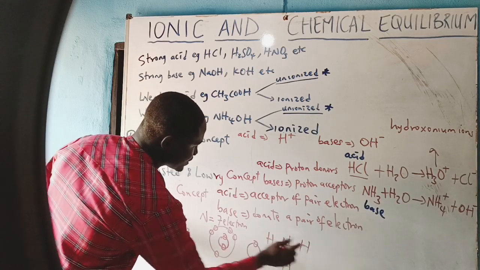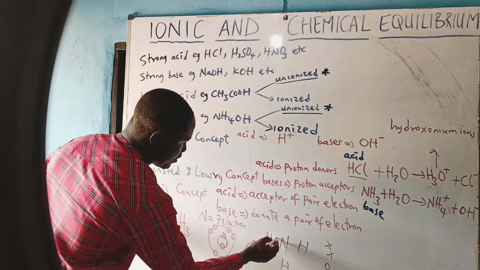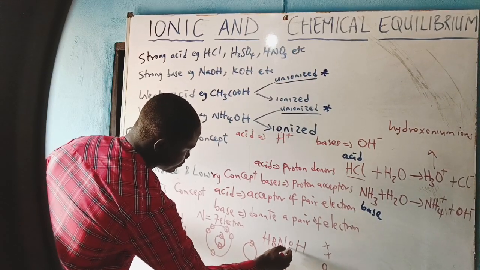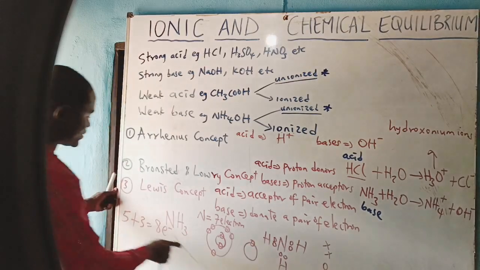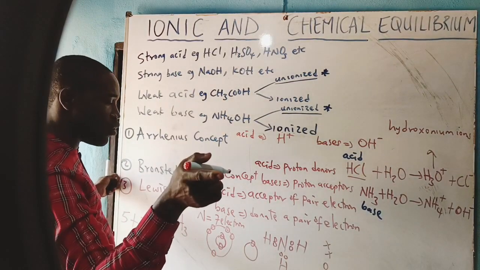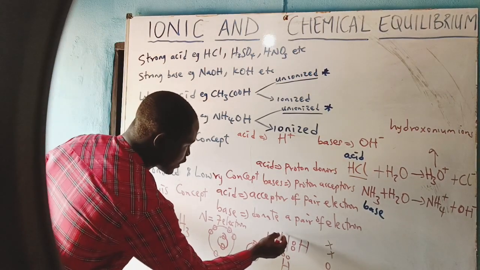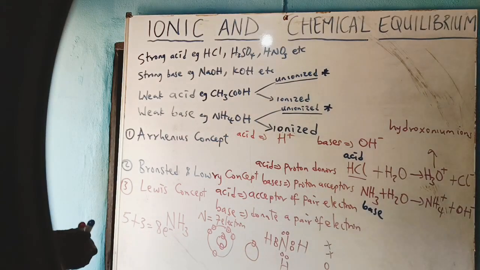I can use this symbol to do the assigning, or use this symbol. So let me use any. I have assigned 6, but what we have is 8 electrons. That means it's remaining what? 2. I will keep that 2 on the nitrogen part. Why?